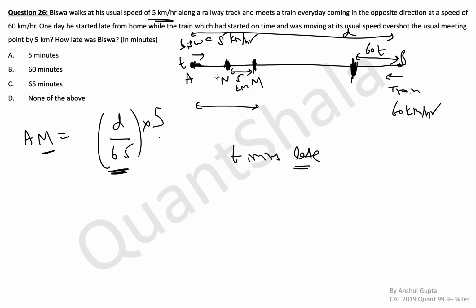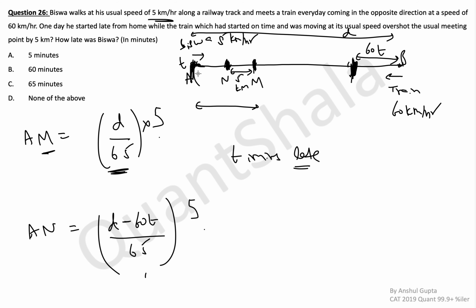Now, what will be their new meeting point? What is the time they take to meet first of all? D minus 60t divided by 65. The distance that they are covering together from here to here is d minus 60t and their relative speed is 65. How much will Biswa travel in this time? Because Biswa started when the train was here, Biswa will travel for this time multiplied by speed. So this is AN.